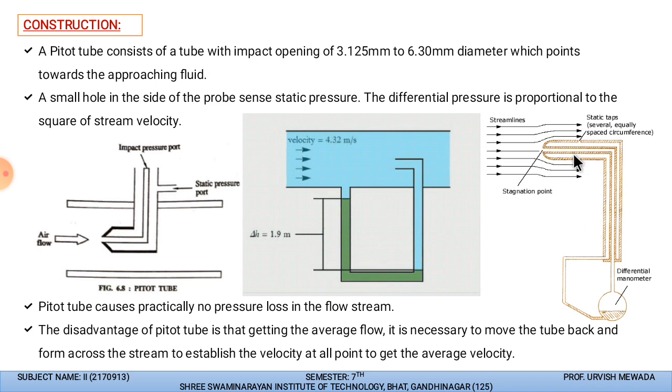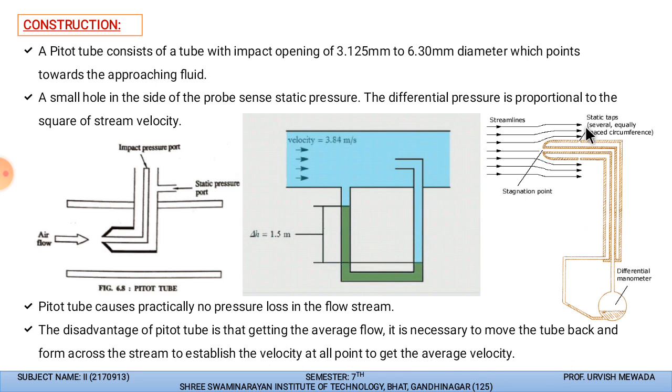It just creates the pressure difference between the stagnation point and the streamline, and we will have the mercury level difference according to the placement of the pitot tube inside the pipe. The disadvantage of this pitot tube is that to get the average flow, it is necessary to move the tube back and forth across the streamline, establishing the velocity at all points to get the average velocity.